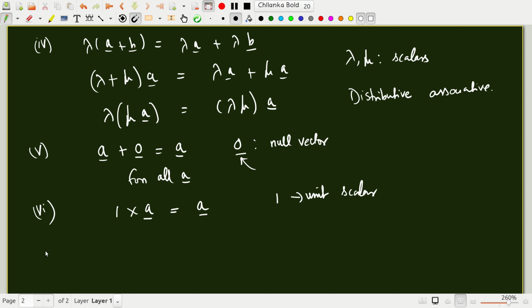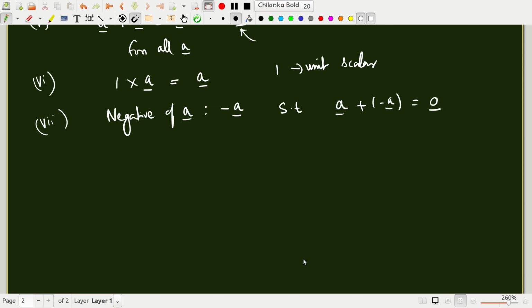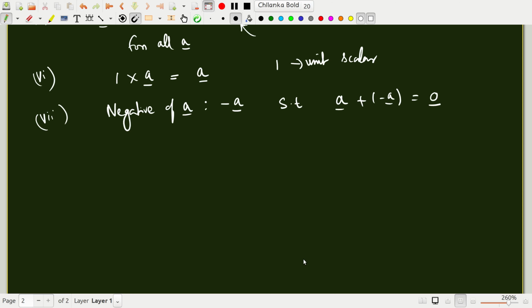Okay. Now you have the negative of a vector, which is denoted as minus A, such that A plus minus A gives you the 0 vector. This is the meaning of the negative vector. Okay. Now all this is something that is intuitive for you. You might have seen this used in simple real numbers and so on, but they are also extended to the